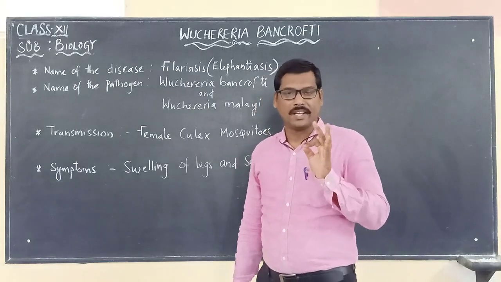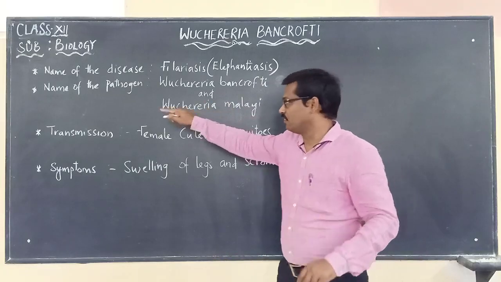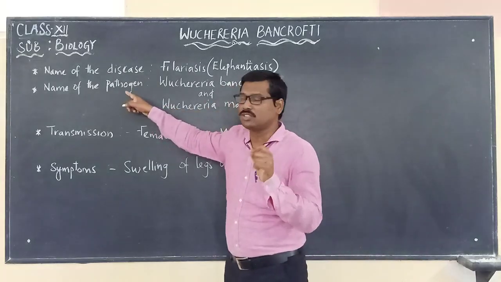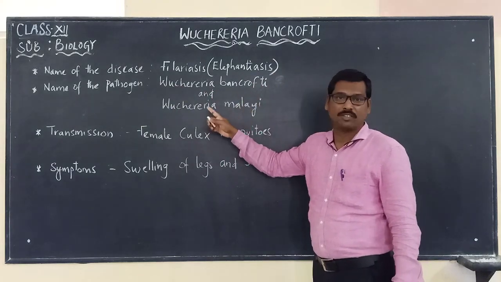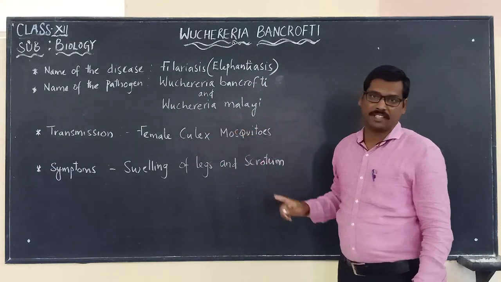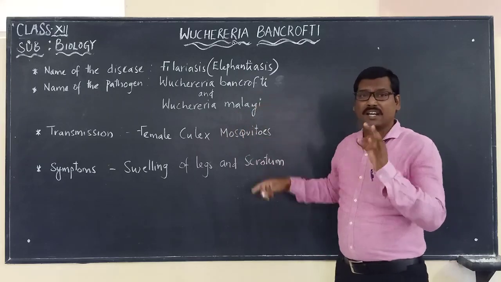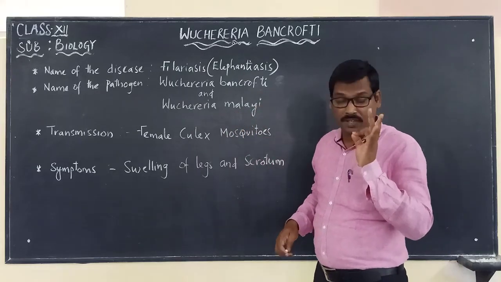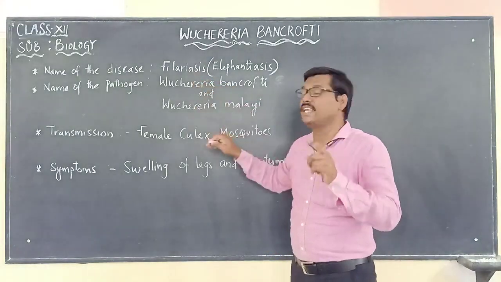This disease is caused by a pathogen called Wuchereria bancrofti and Wuchereria malayi. These two are very common worms that infect and cause filariasis in India.